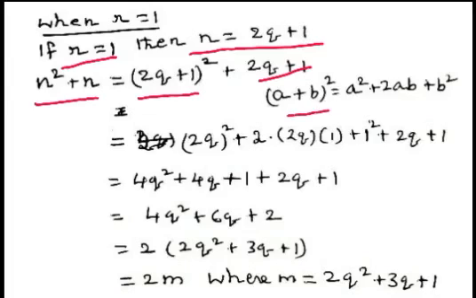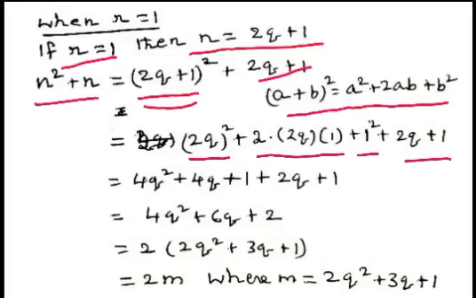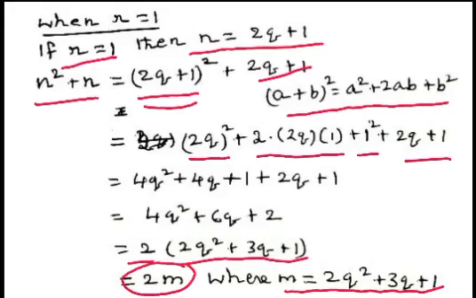So, using the formula a plus b whole square equal to a square plus 2ab plus b square, we get 2q whole square plus 2 multiplied by 2q multiplied by 1 plus 1 square. That is 2q plus 1 whole square. Again 2q plus 1 is written. Now, this can be written as 2 multiplied by 2q square plus 3q plus 1, and hence 2m, where m equal to 2q square plus 3q plus 1.